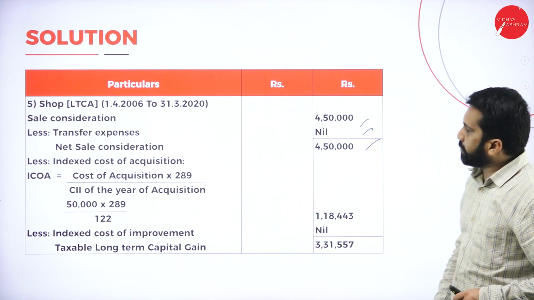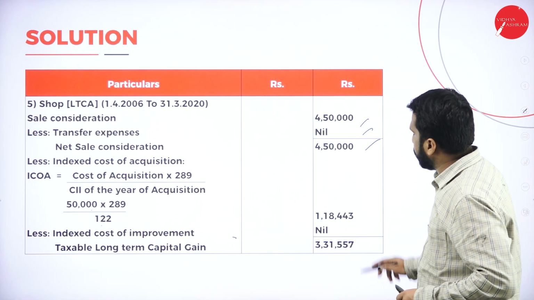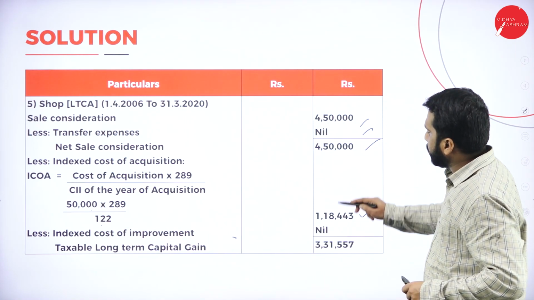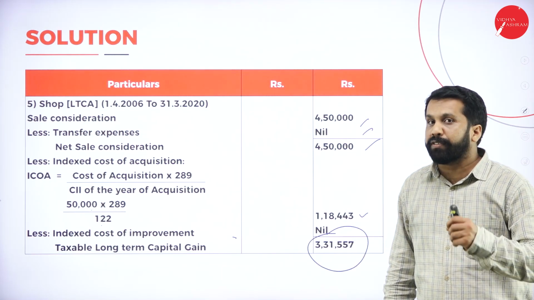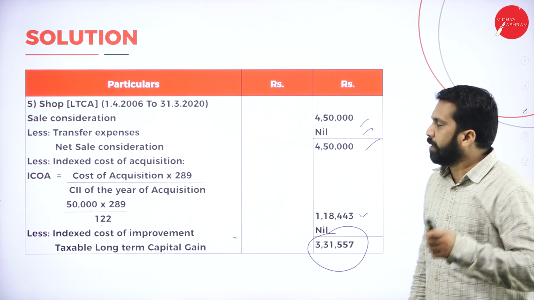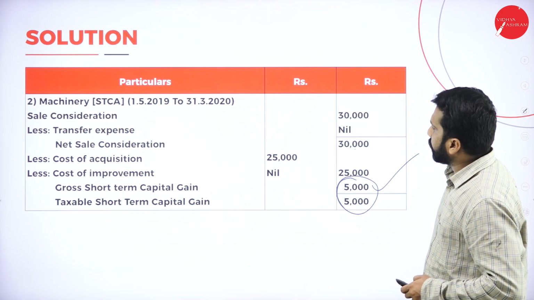4,50,000 minus 50,000 into 289 divided by 122. If you do the index valuation, 1,18,000. From this, if you minus this, you get the answer of 3,31,557. Hope you are clear. Yes. Once you are done with this, again go back.